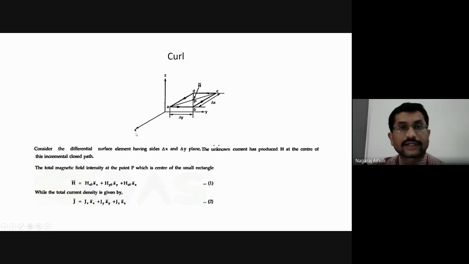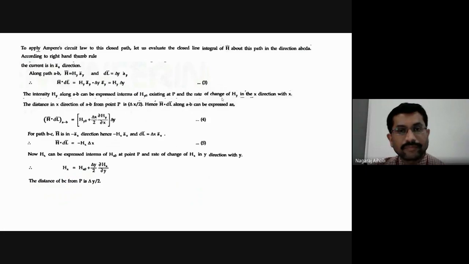See the arrow mark. You have to look at the arrow mark in finding the direction. The arrow mark is downward here, A to x. Now, if I consider B to C, it is opposite to A to x. That means it is along the minus x direction, minus ax direction.